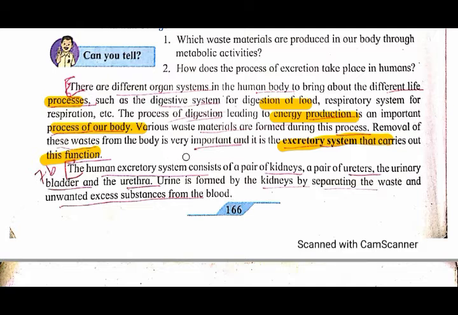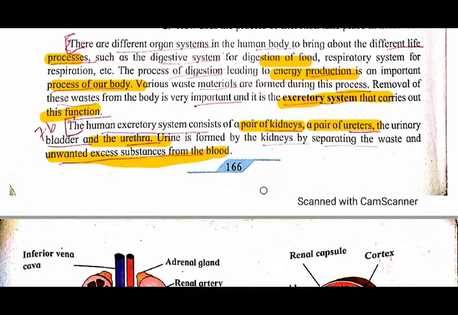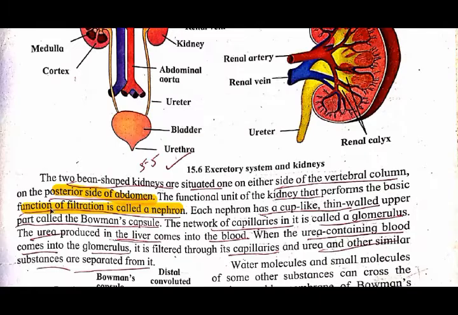I have already told you that the excretory system consists of a pair of kidneys, a pair of ureters, a urinary bladder and a urethra. The urine is formed by the kidney by separating the waste and unwanted excess substances from the blood. Means whatever the waste or unwanted excess substance, it is separated from the blood.